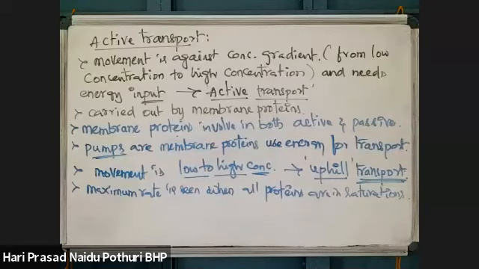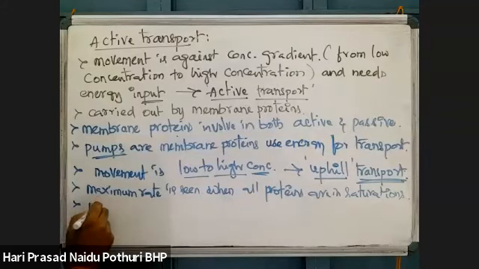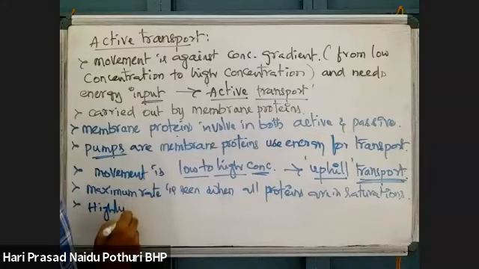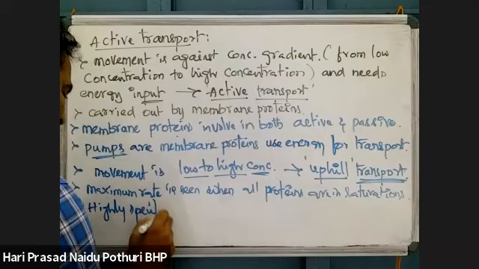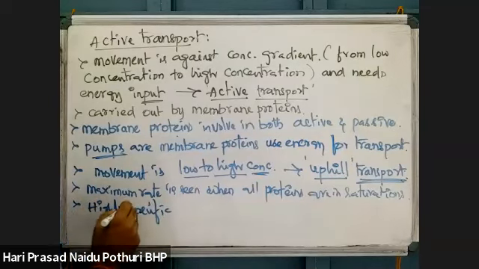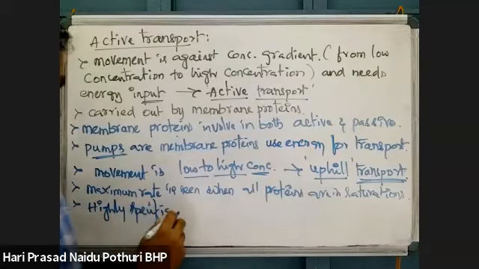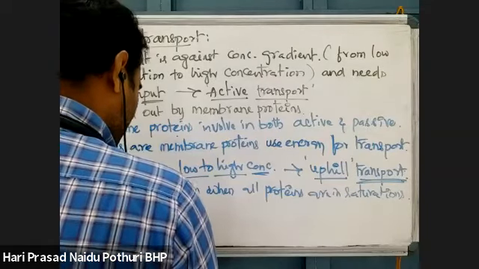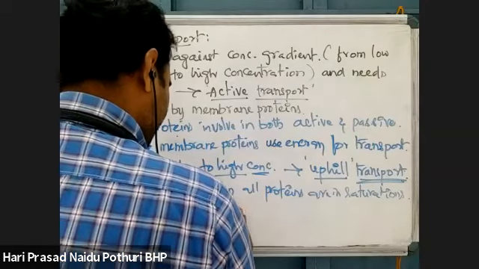The carrier proteins are specific across the membrane. They are highly specific for carriers.